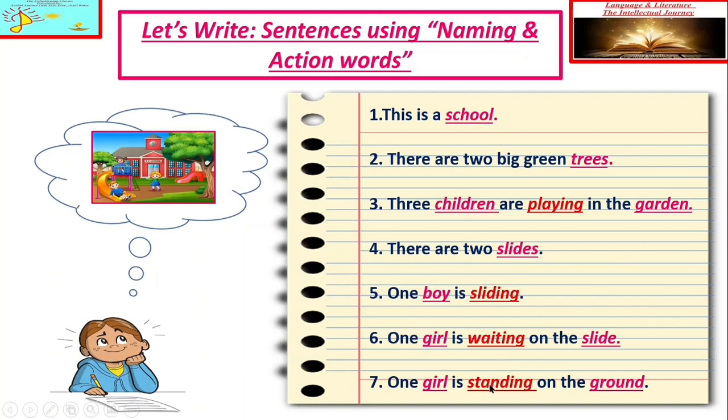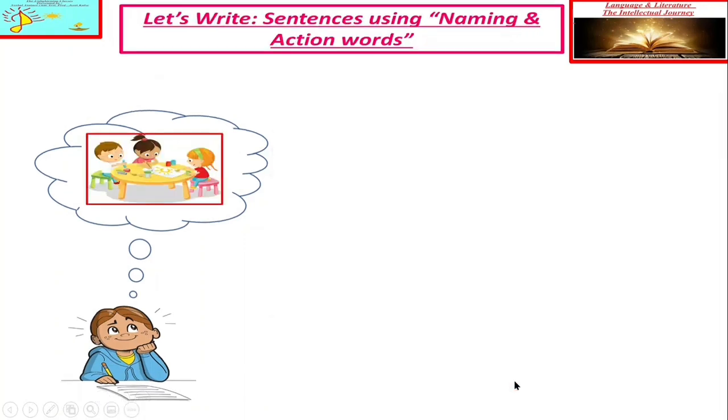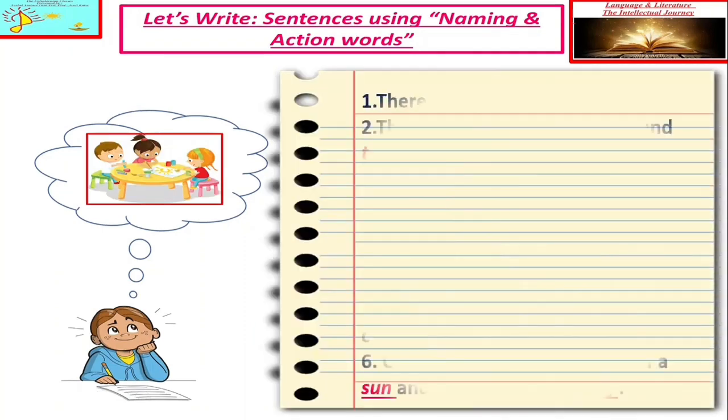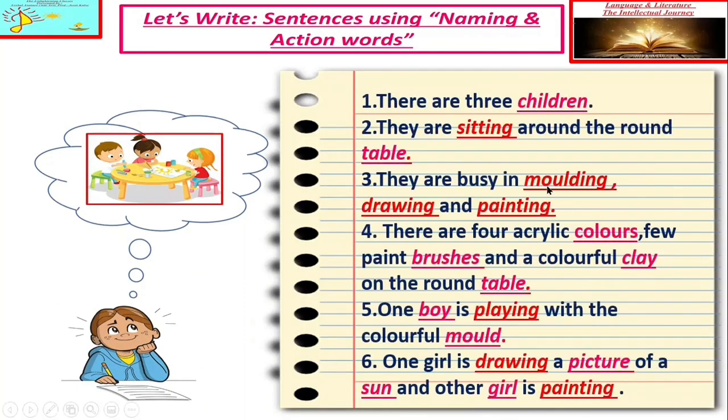Again one action, standing. So all the words which I have mentioned using pink font color are noun, naming words, and the words which I have used in red font color are verbs: playing, sliding, waiting and standing. Let's move ahead. This is the last picture. In this picture again we can easily frame these sentences.